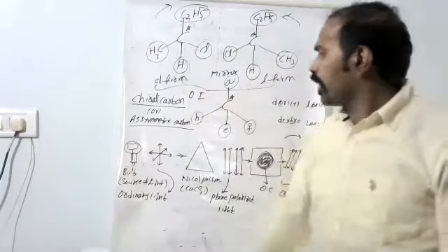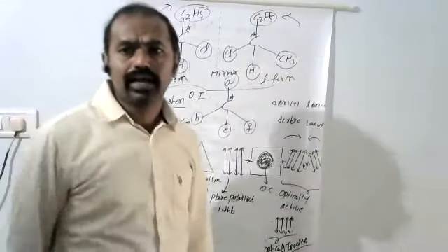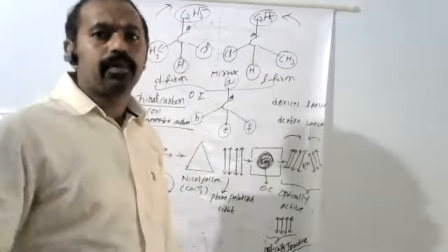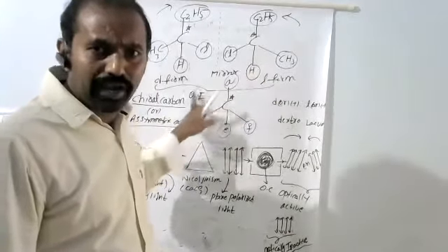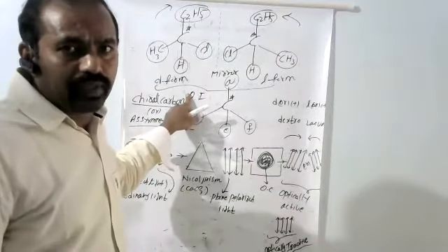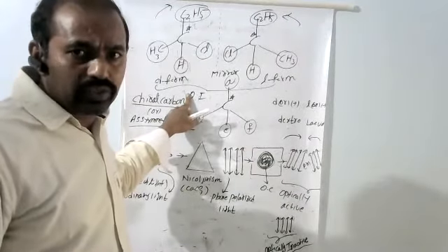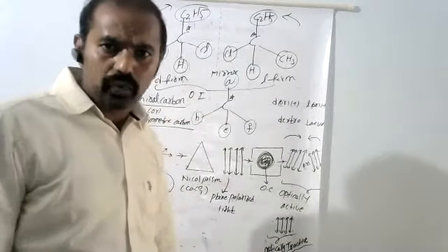So if any organic compound has at least one chiral carbon, that type of organic compound shows optical isomers. If one isomer is a D form, the other one is an L form. D is dextro, clockwise; L is Leo, anti-clockwise.